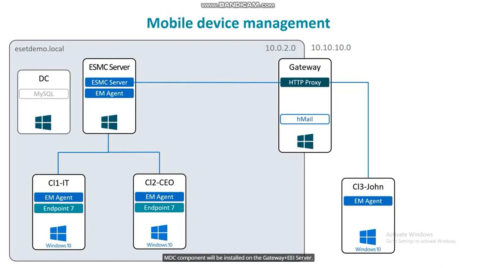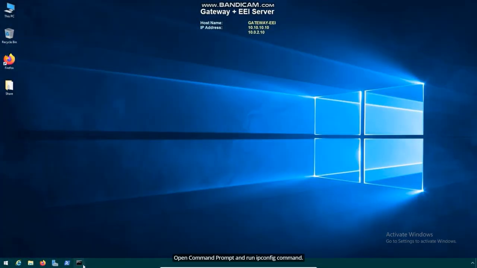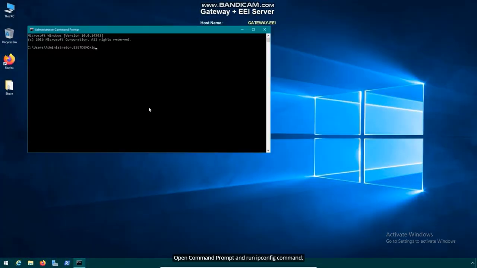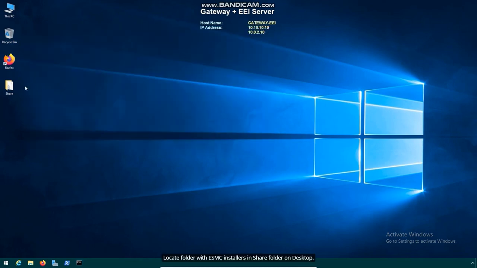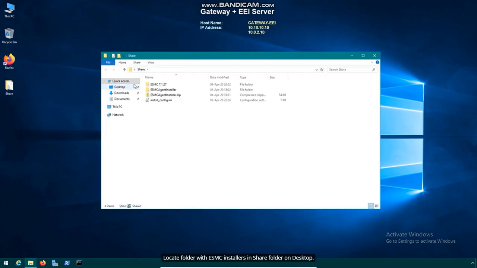MDC component will be installed on the Gateway EEI server. Open command prompt and run the ipconfig command. Note the external IP address 10.10.10.10. Locate the folder with ESMC installers in the Share folder on the desktop.